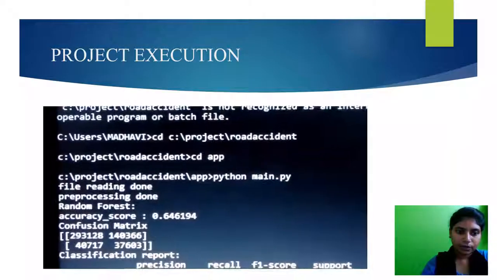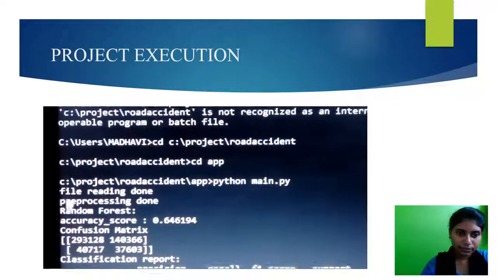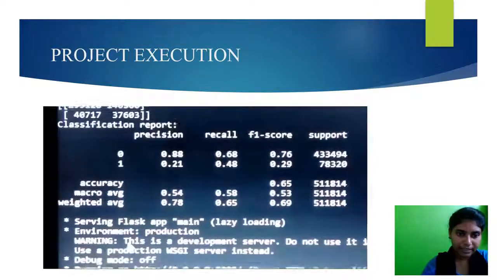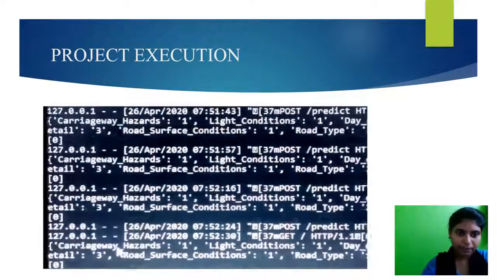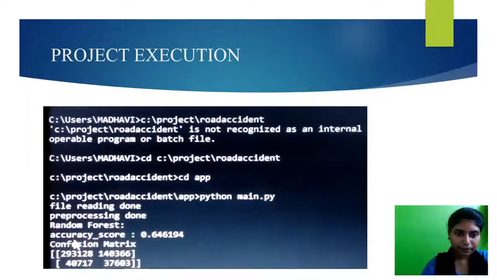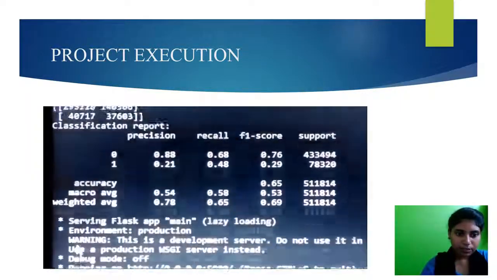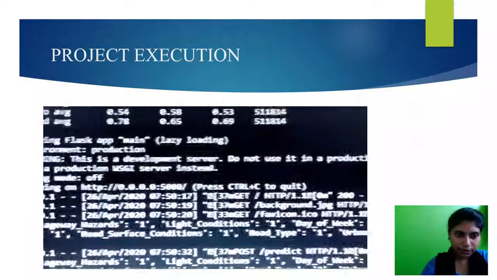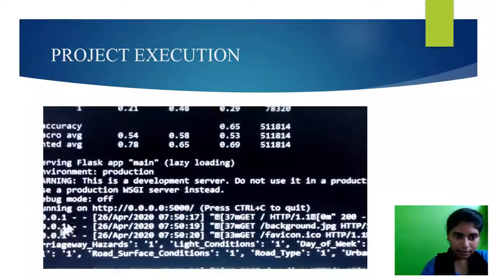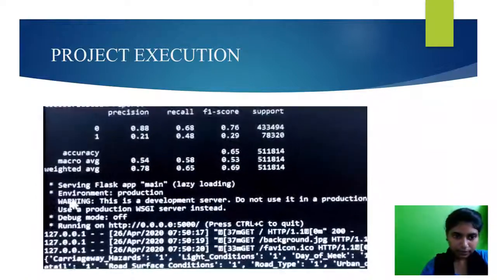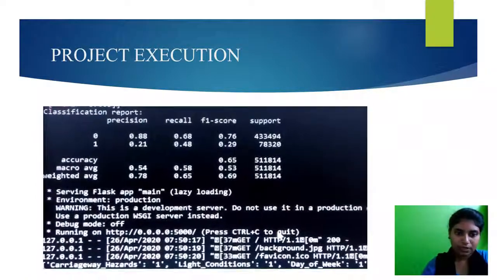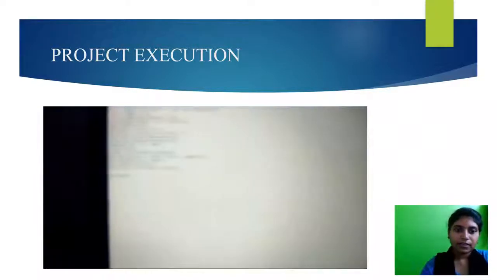Here it runs the code. After running, see here, this is the output I get: file reading done and pre-processing done. Now the web application also runs simultaneously, and it shows that it's running on HTTP localhost 5000, right?